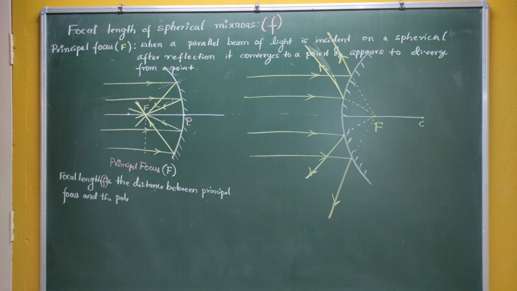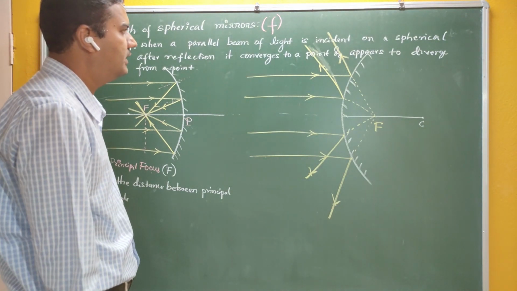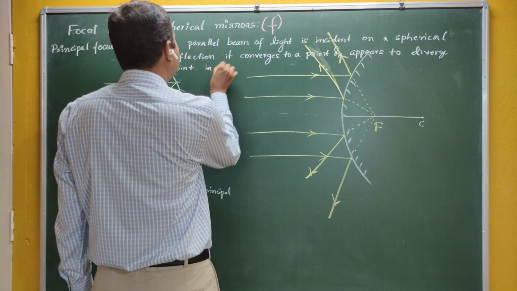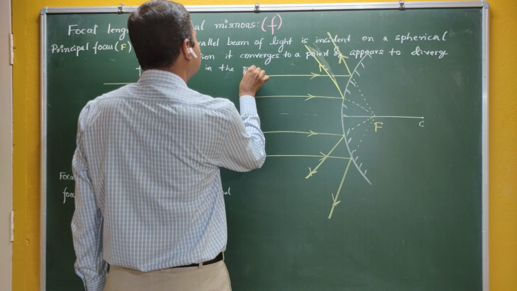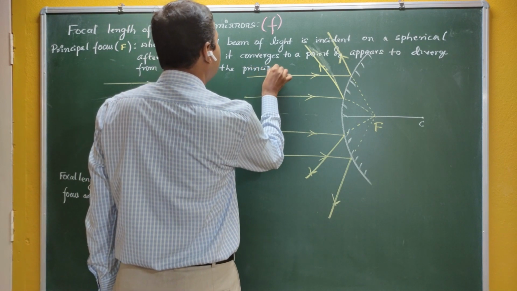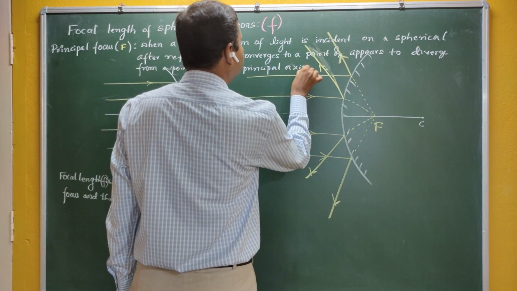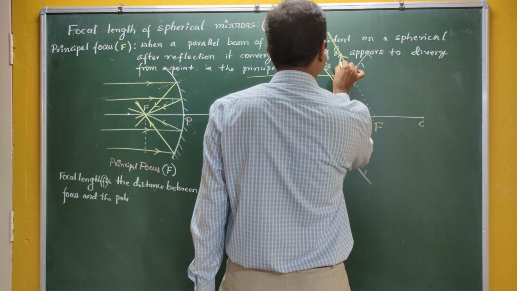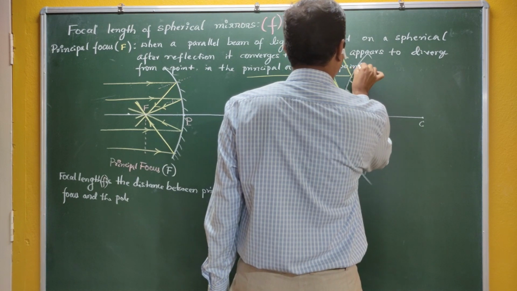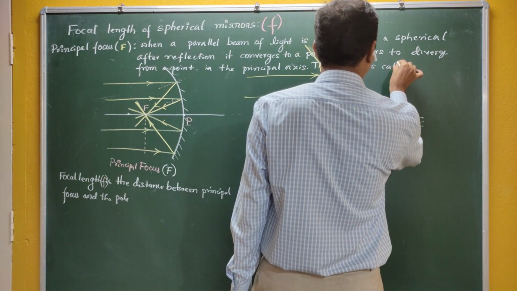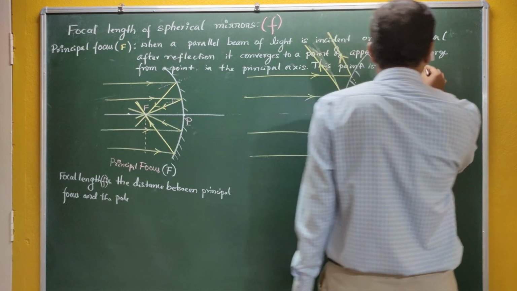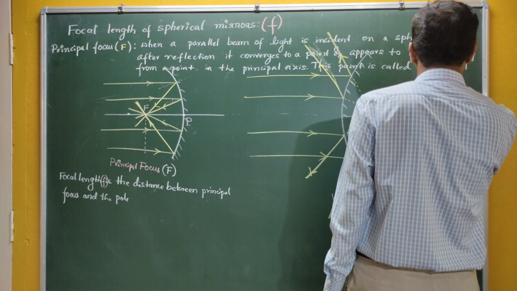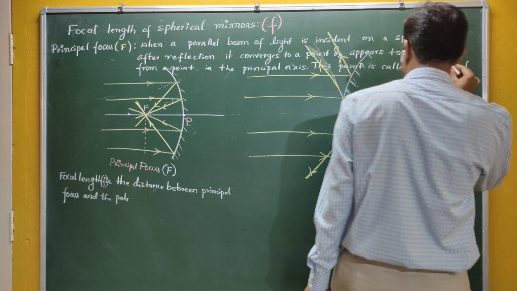Okay, so it is incident on a spherical mirror. After reflection, it converges to a point or appears to diverge from a point on the principal axis. Okay, this point is called, what? This point is called the principal focus.